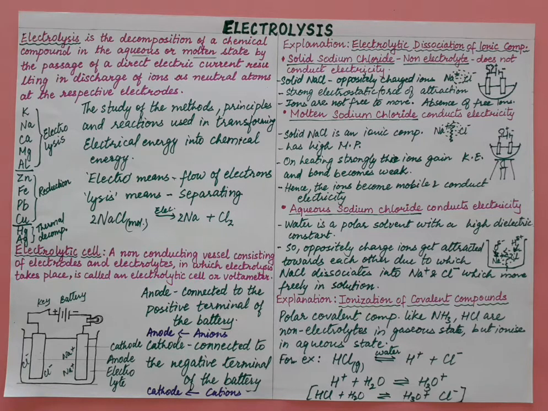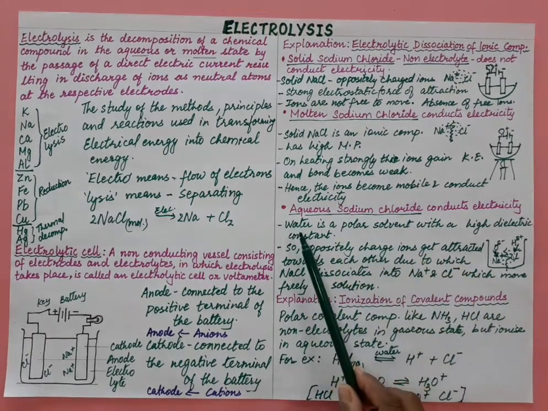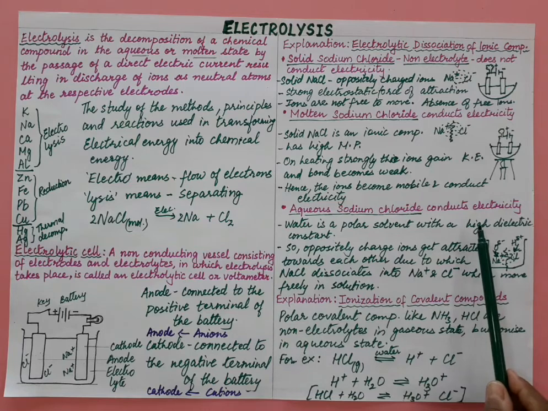So in short, if we want to do electrolysis, then the substance must be in the molten or in the aqueous state. Then and only then will it conduct electricity and we can perform the electrolysis process.